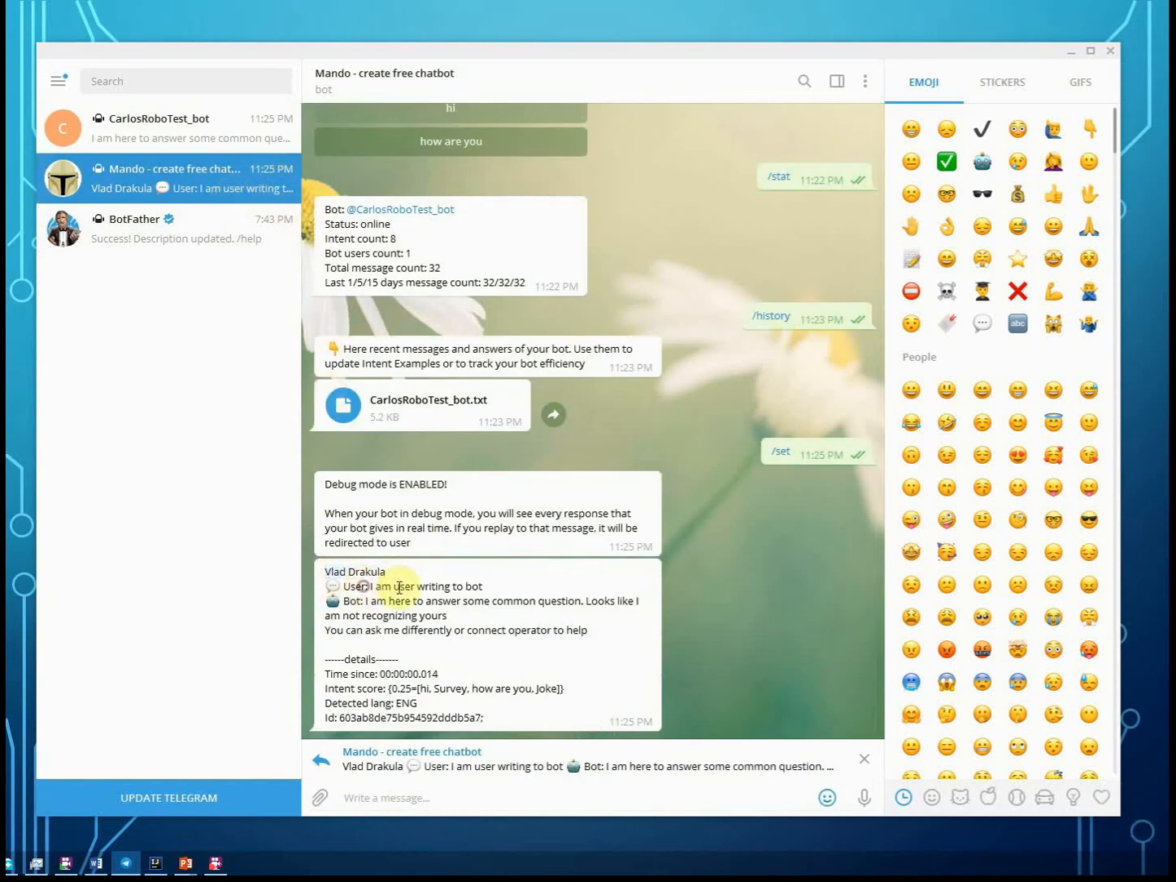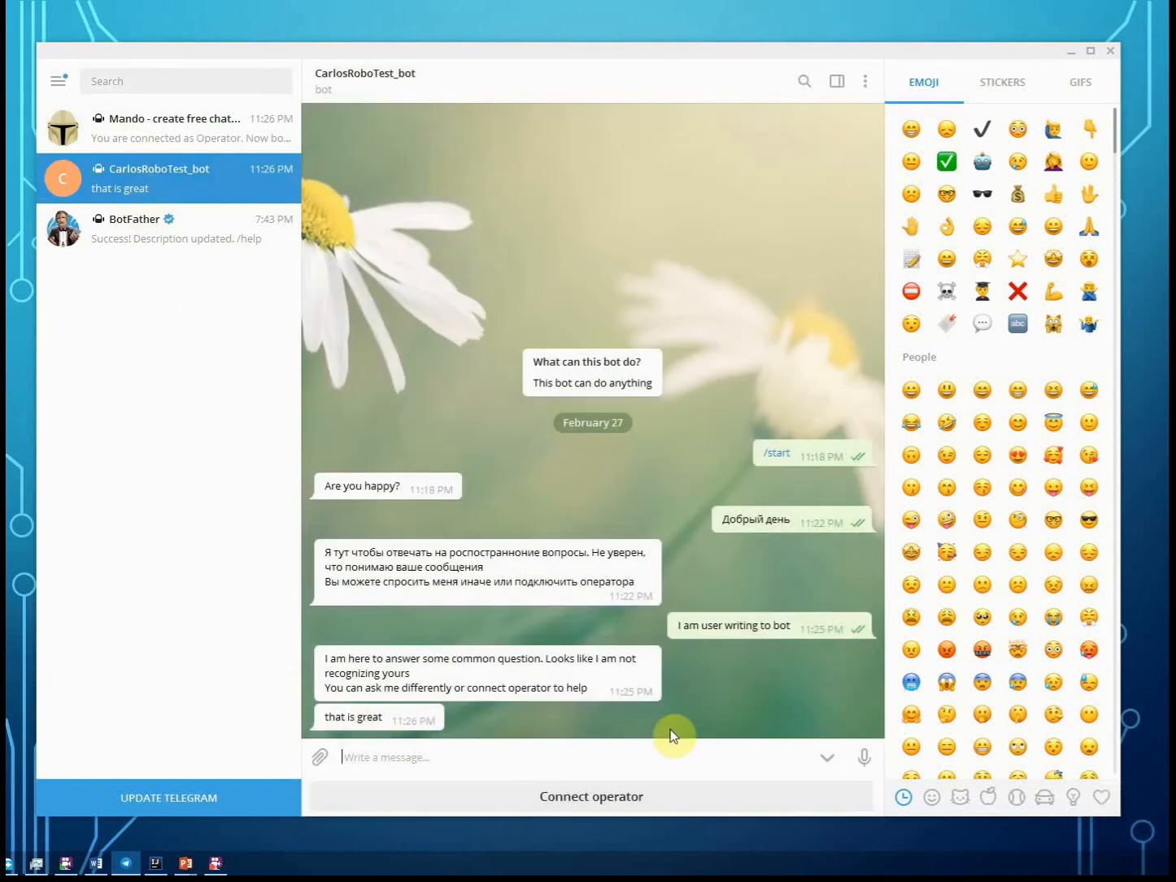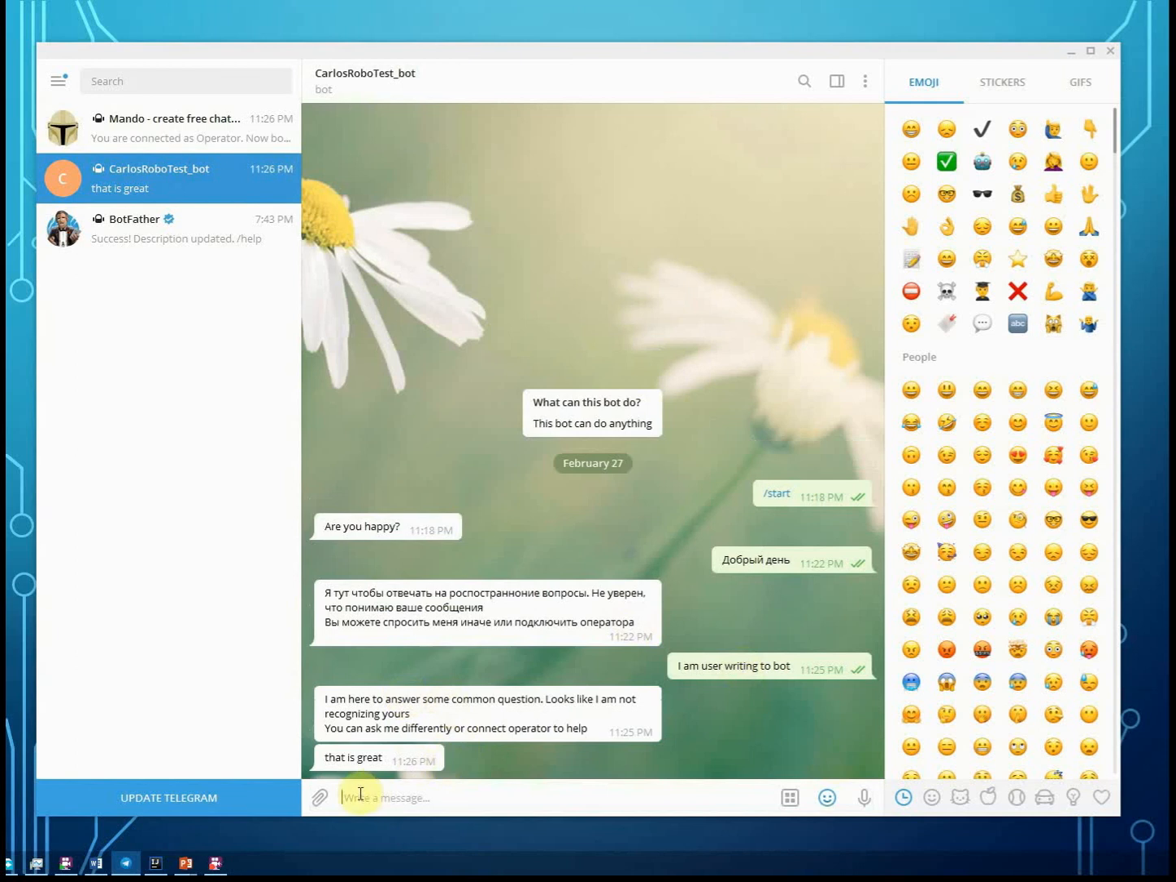So I see that someone wrote to my bot, and it responded with some intent score and detected language. I can monitor how the bot is doing in real time, or I can even respond to that message and that message will be redirected to the user. So let's try to respond. That is great. As soon as I respond to that message, the bot will stop giving other answers, and now I will be connected as an operator. This was covered in the previous steps in this video.